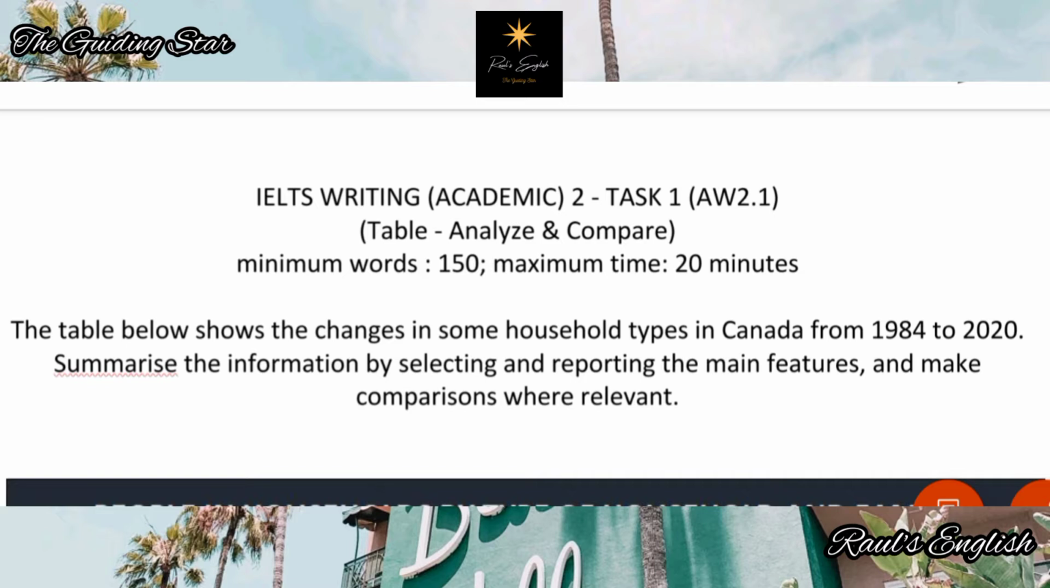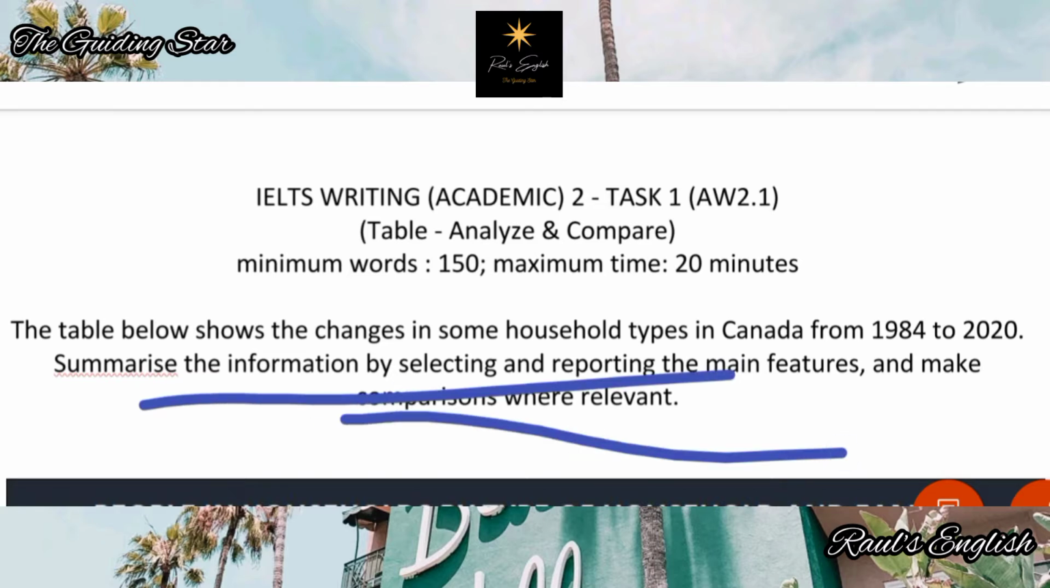Okay, so one more video, the same question, the same topic, everything exactly the same. If you haven't, then just refer to the old previous video, the one right before this one. So just quickly, it's the same stuff. Canada of 1980 to 2020, summarize information by selecting reporting main features and all that stuff.